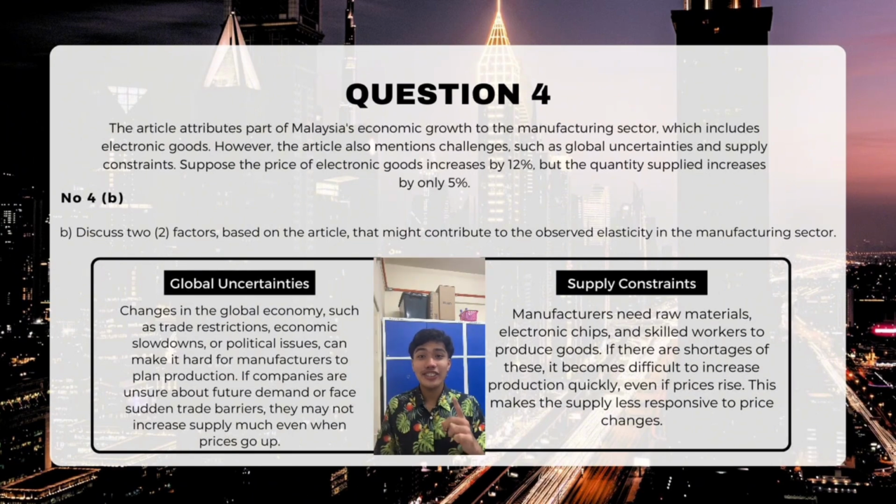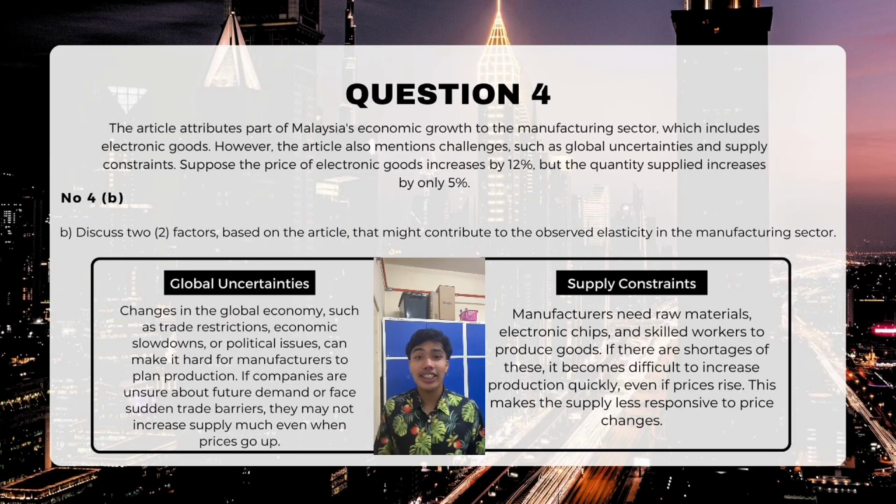Okay, the first one is global uncertainties. The global economy is unstable due to factors like trade restrictions, which are tariffs and export bans. Second, economic slowdown, which is recessions. The third one is political issues, which are conflict or policy change.